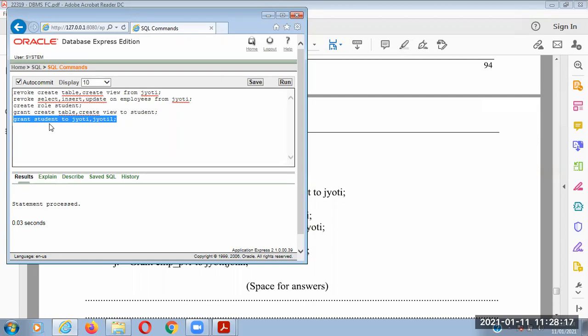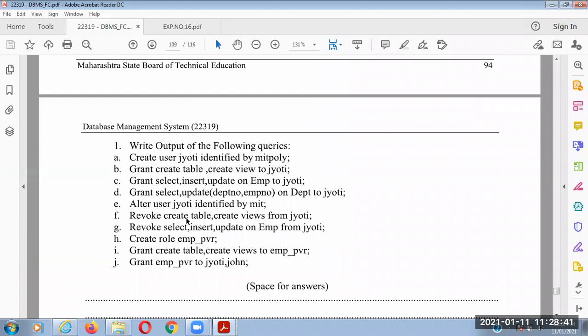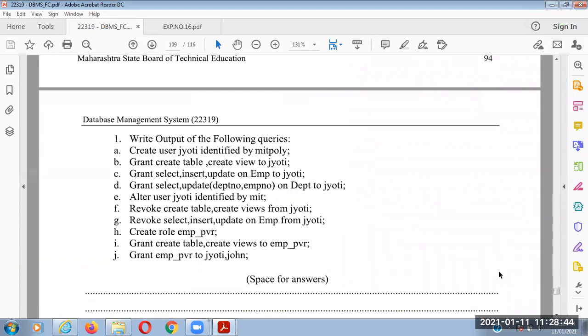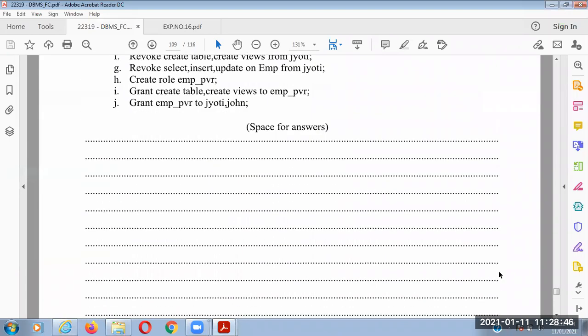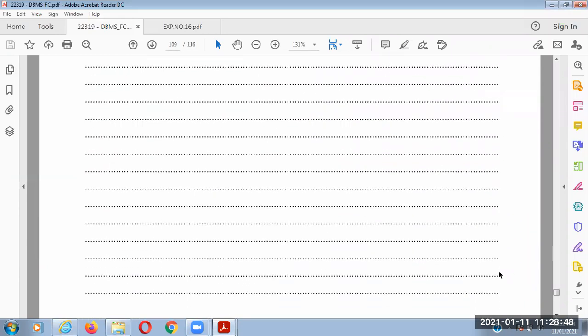So we can assign system related permissions, that is create table, create view, and DML operations like select, insert, update on a specific table for a specific user. Then we can create a role, assign the specific permission to the role, and the role can be assigned to a number of users at a time. So that is a benefit of role. Okay, so that is your experiment number 17. Also you have a task.